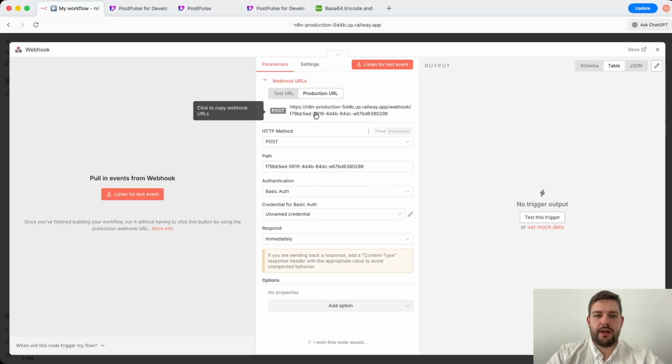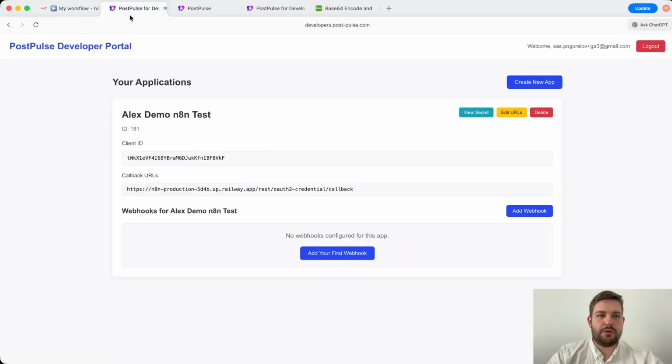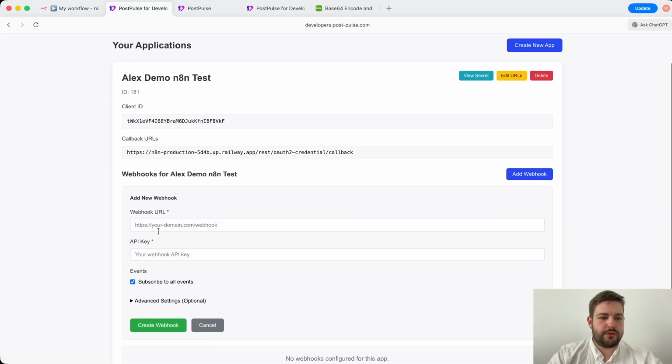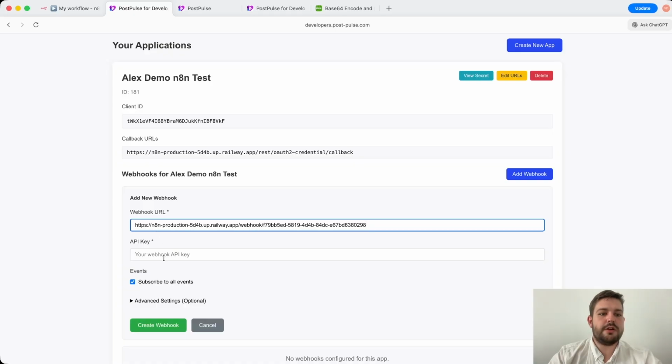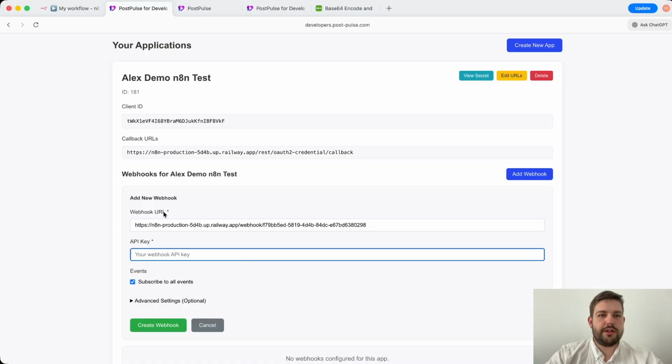Okay, now we will copy this and we will go to DevPortal and we will add our first webhook here. So I will paste the URL here. And for the API key, we expect the exact authentication header that you want us to send. We don't want to be aware of your authentication type. We don't want to stick to any particular type like basic, JWT tokens, or something else. So we expect other integrations, not only n8n, at PostPulse. That's why we ask you what header you want us to send in this case, right?